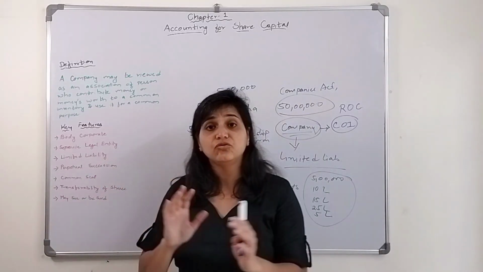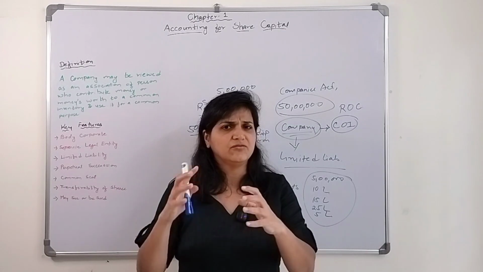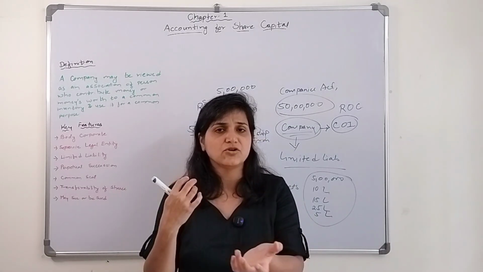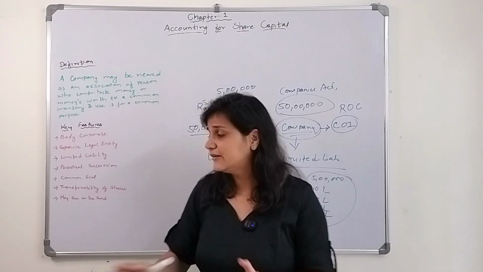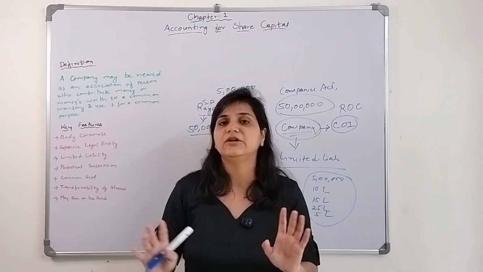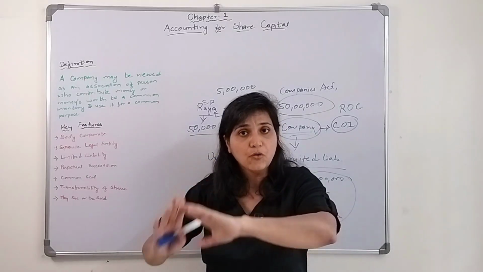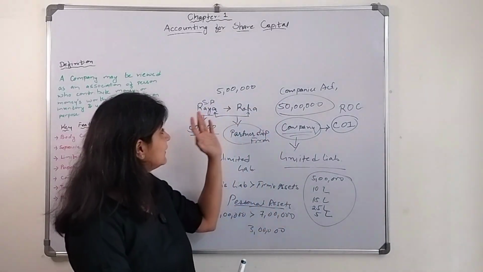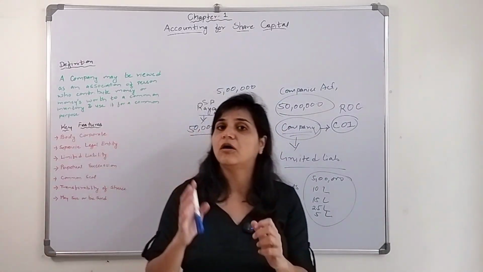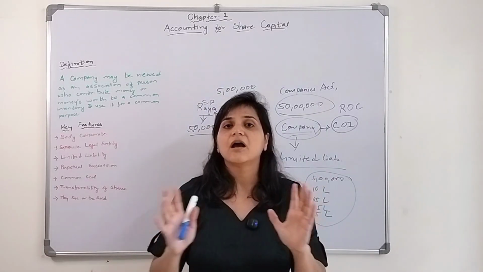Next is may sue or may be sued. The company can sue any person. If somebody has used its patent, copyright, trademark, all these things happen, they can sue any other person, or any other person can sue the company also. So these are the features a company holds, which are not there in case of sole proprietorship or partnership, and that is why there is a requirement to form a company.